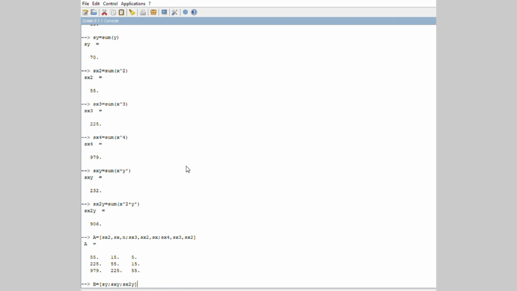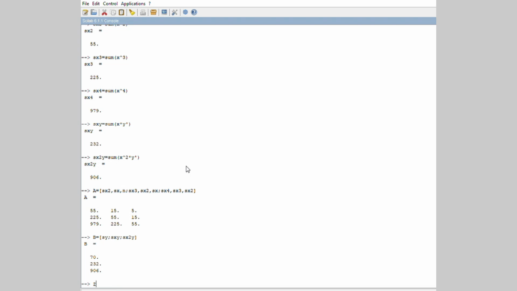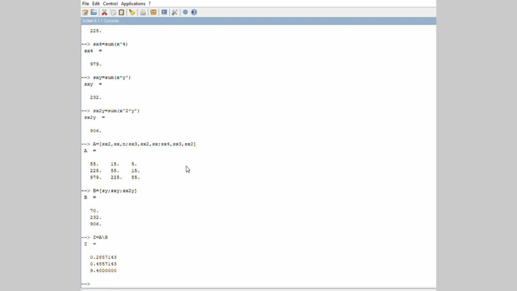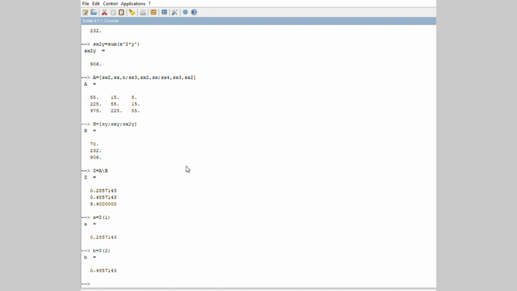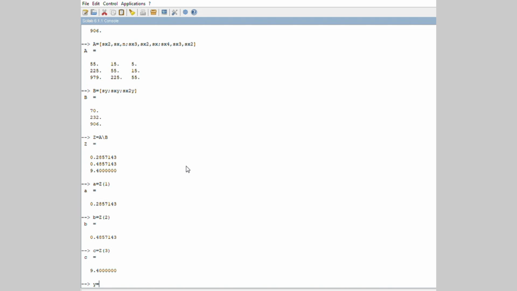Now let us put the values of B, where B is Sy, Sxy, Sx square y. Z is equal to A by B. Therefore the unknown values A, B and C are obtained. Now let us declare those values, where A is equal to Z1, B is equal to Z2 and C is equal to Z3. Now let us put those in the equation form.